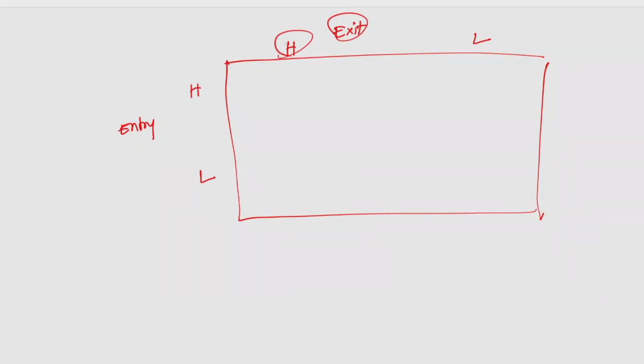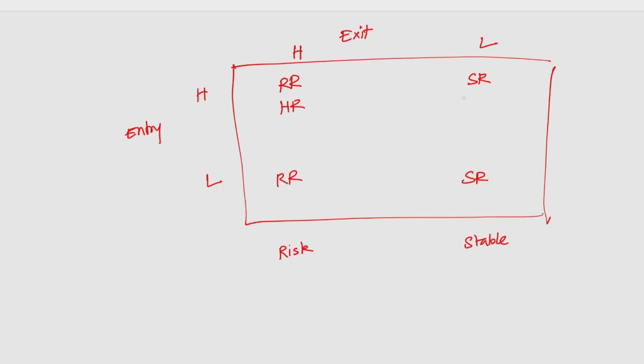When the exit barrier is high, what will be happening? We will have risk. So here we will have risky returns. And then when the exit barrier is low, we will have stability. There will be no risk. So we will get stable returns and then stable returns. When the entry barrier is high, there will be less number of players in the market. When there are less number of players, we will get a high profit. So high returns and then high returns.